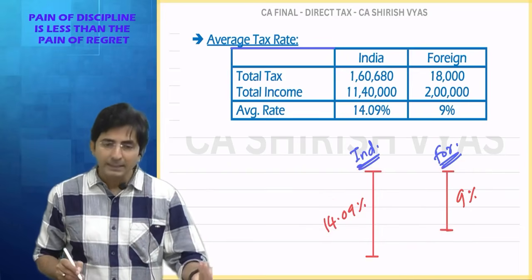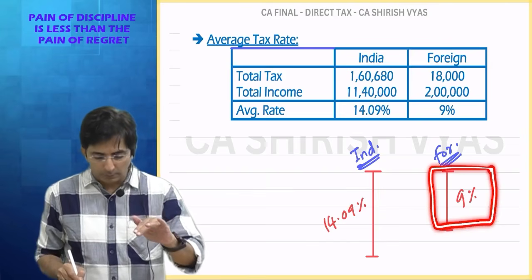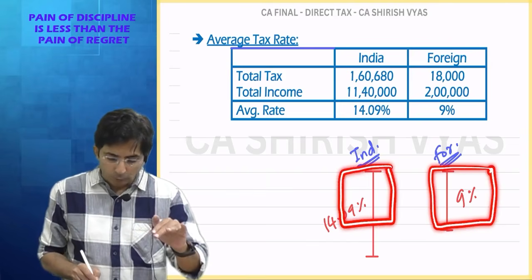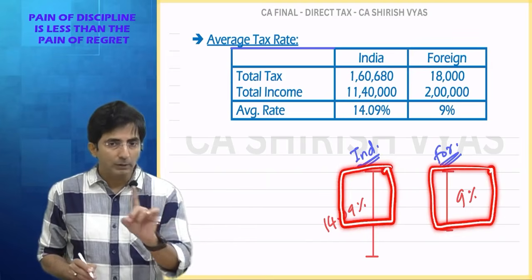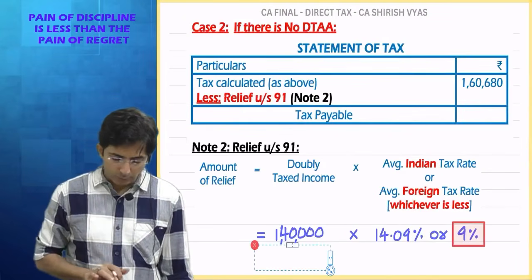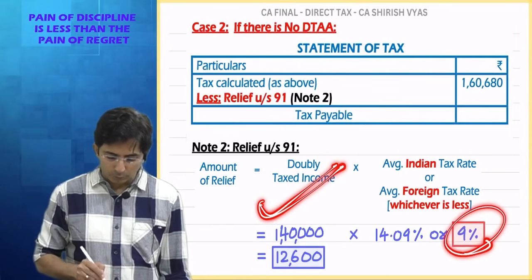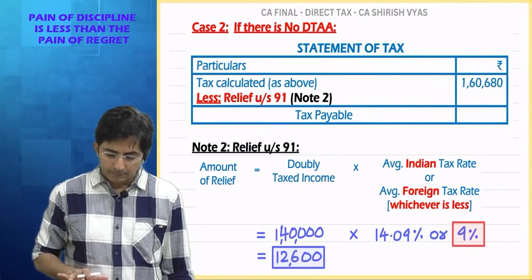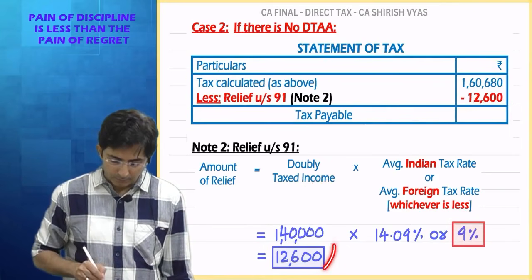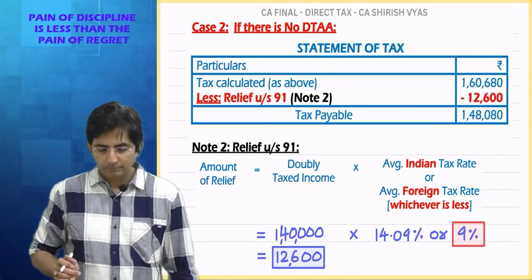What is double? 9 is double, because 9 is there in foreign also and it is there inside this 14 also. So only 9 is double. That's why multiply by 9. What answer are you getting? 9% of 1,40,000 comes to 12,600. So that answer will come here, 12,600. This way you will get the final answer.